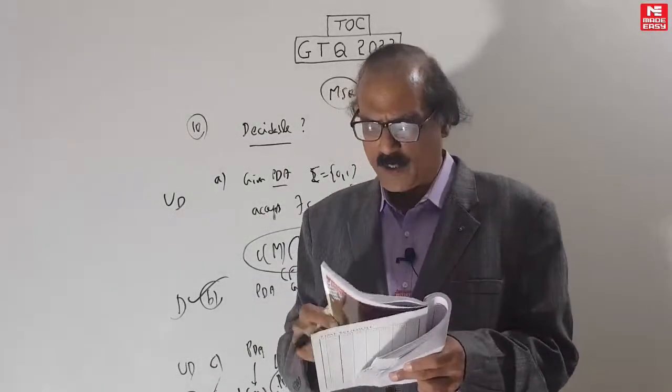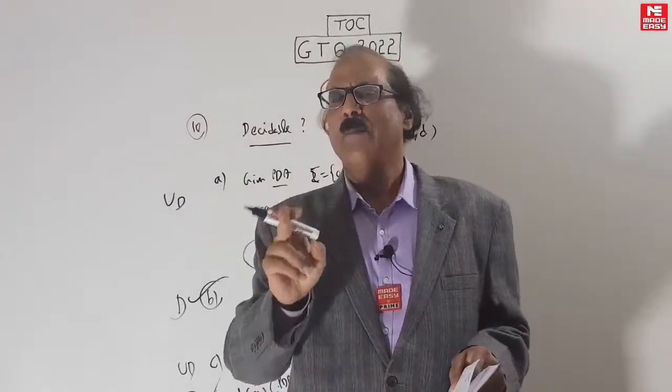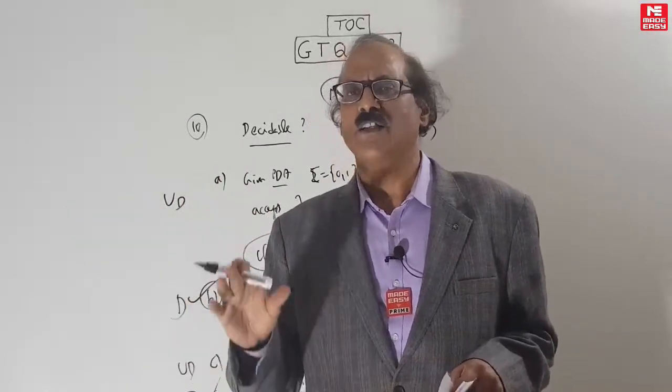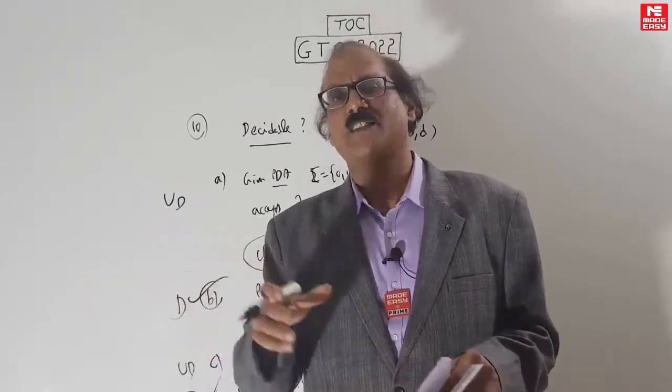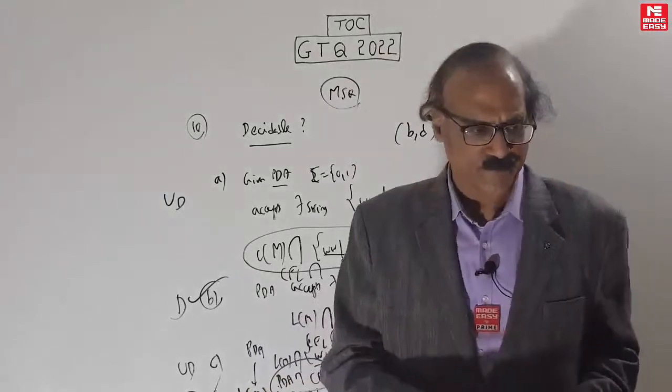Okay, so this is a very important question. The key here is PDA intersection regular is PDA. But PDA intersection PDA is not a PDA, and PDA intersection LBA is also not a PDA. For those, the emptiness problem is not decidable. But for PDA intersection regular, emptiness or non-emptiness is decidable. That's a thing that many people make mistakes in.